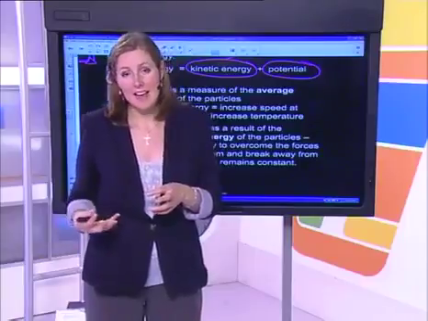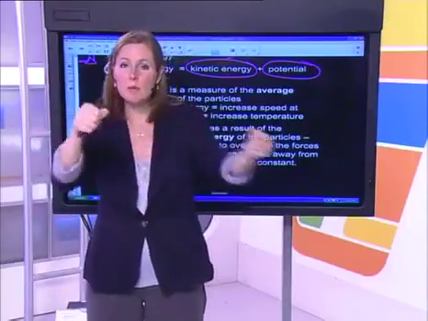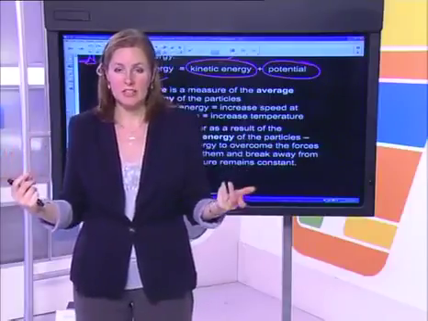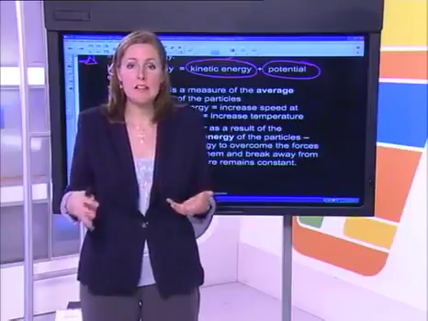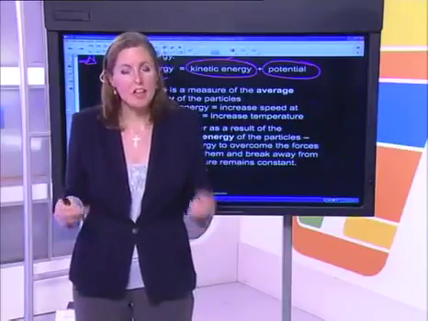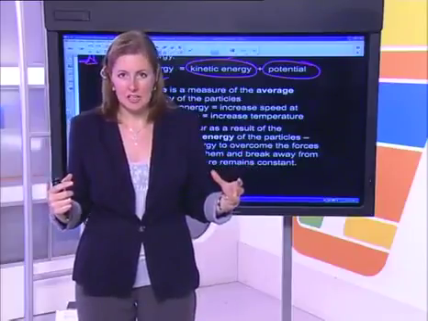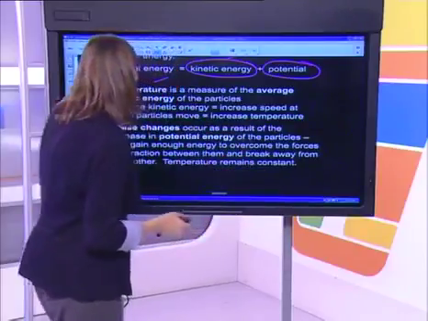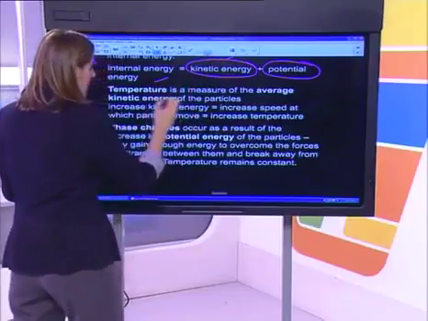But as I heat that, and it gets to maybe 50 degrees Celsius, those particles will be moving, on average, a lot faster. Now, we say average because not all the particles will necessarily be moving at exactly the same speed. But we're talking about the average kinetic energy, okay? So temperature is a measure of the average kinetic energy of the particles.